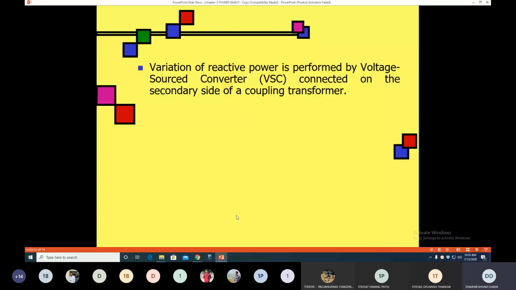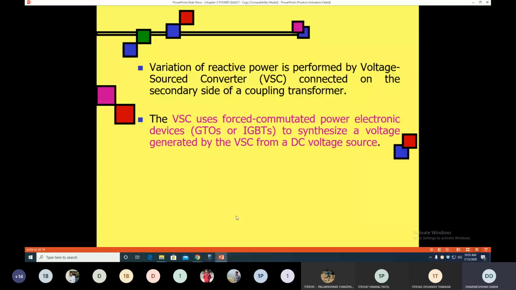So the coupling transformers. And in the VSC, we generally use the GTO, gate turn-off thyristor, and IGBT, because here we operate the STATCOM at a higher voltage level, because we connect the STATCOM at the load bus, which is operated at a high voltage level. So for that, we require the GTO or IGBT, because the voltage rating of both devices is higher as compared to thyristors. So that's why we use the IGBT and GTO. For generally high voltage level, we use the GTO. For low voltage level, we use the IGBT.